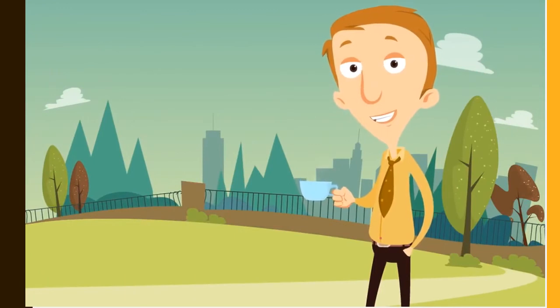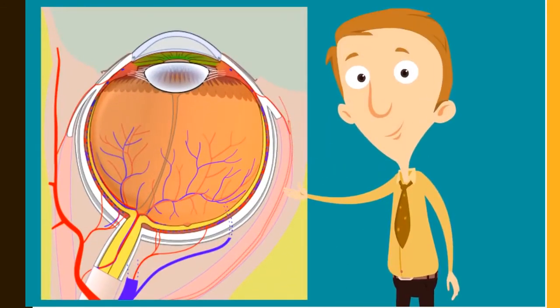Okay, so your eyes are organs of the body that allow you to see, but how do they work? How do your eyes allow you to see? Here is a drawing of the different parts of the human eye. We're going to find out how these parts work together to help you see.